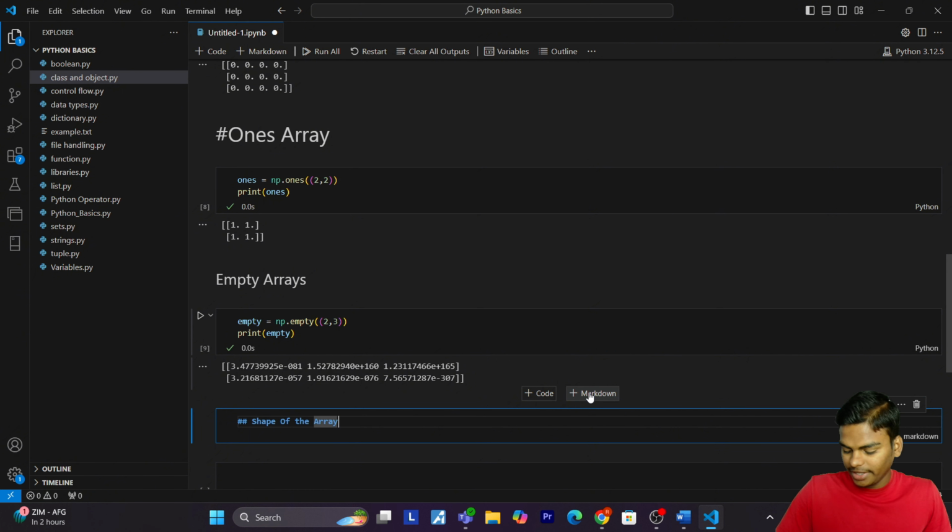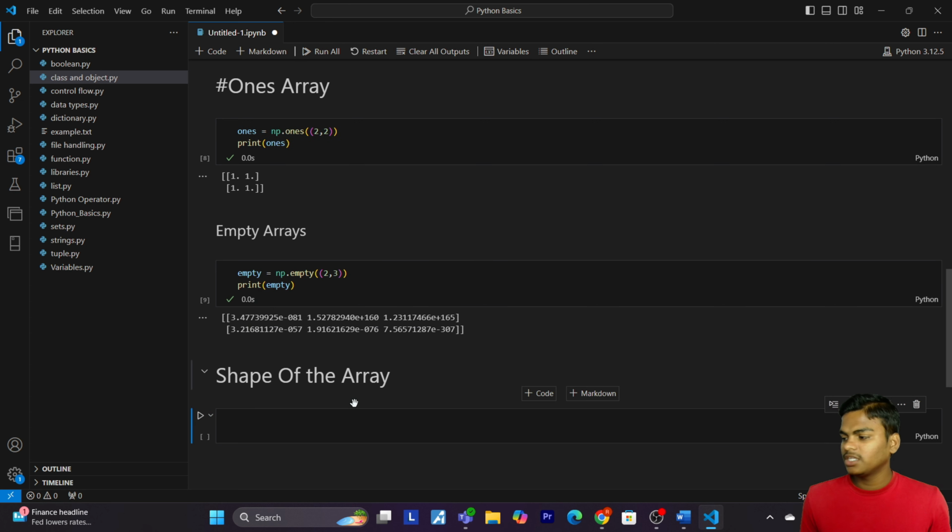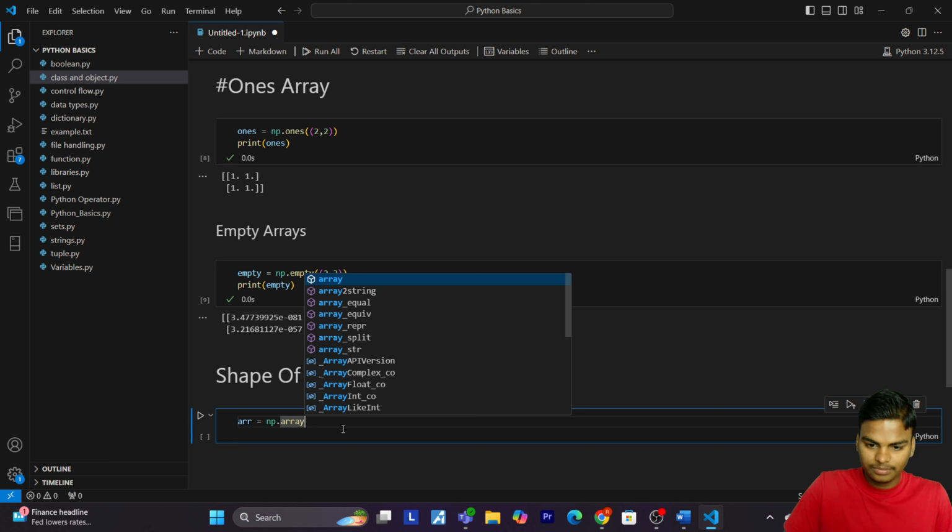Now that we know how to create arrays, let's explore their attributes. Think of attributes as the characteristics of an array. So the first is shape of the array. Let's understand what the shape of the array is. The shape tells us how many rows and columns an array has. So let me first create an array, np dot array.